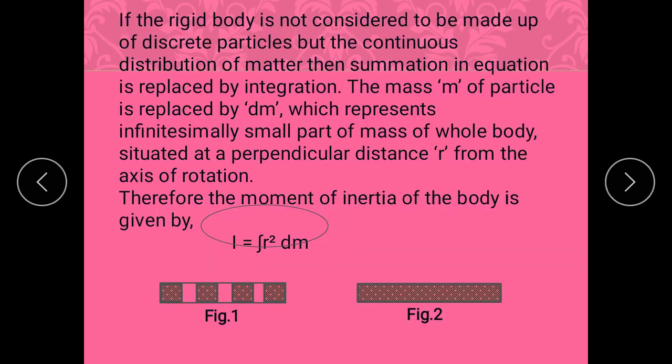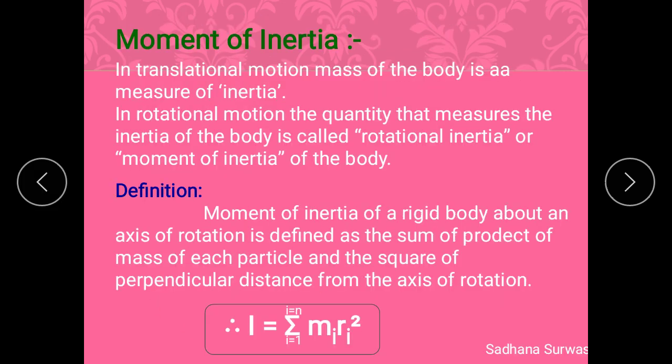Then what is discrete distribution? Over here I have shown two figures. What will be the difference in those two figures? You will find that in figure 1, the distribution of matter is not continuous. There is some empty space, or you can say a gap. But in figure 2, you will find that there is a continuous distribution of matter, right? So in figure 1 we say that there is a discrete distribution of matter, whereas in figure 2 there is a continuous distribution of matter. So in case of discrete distribution of matter, we have to use what?